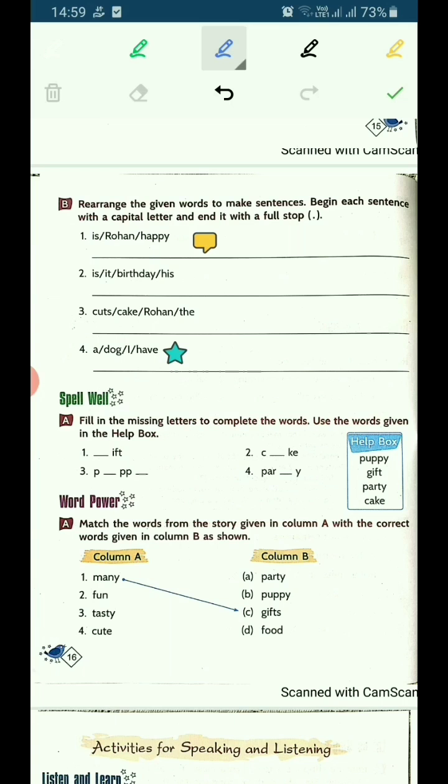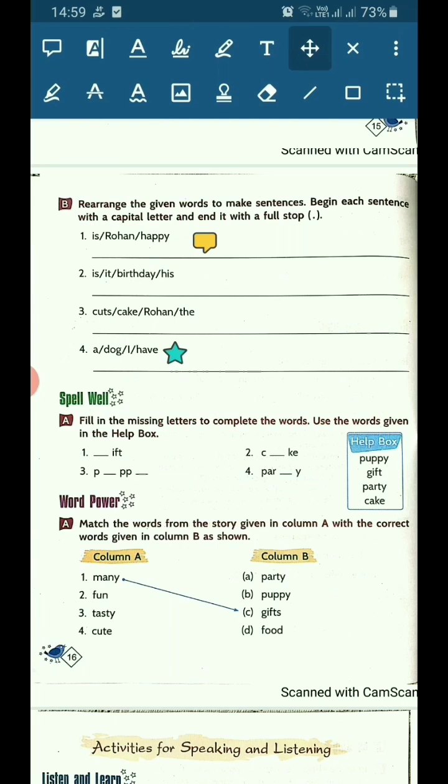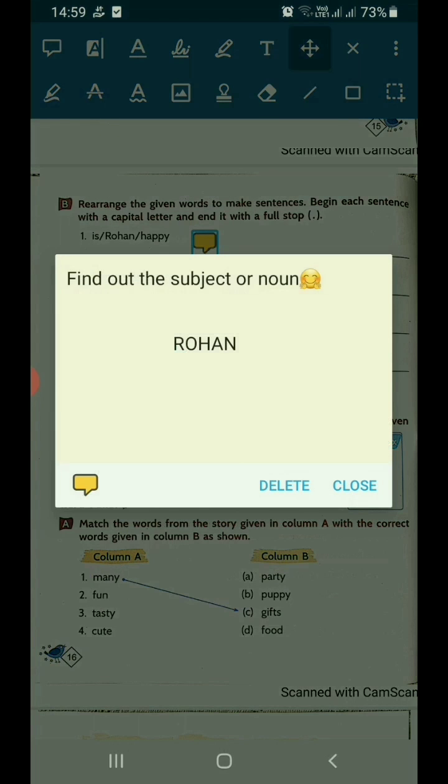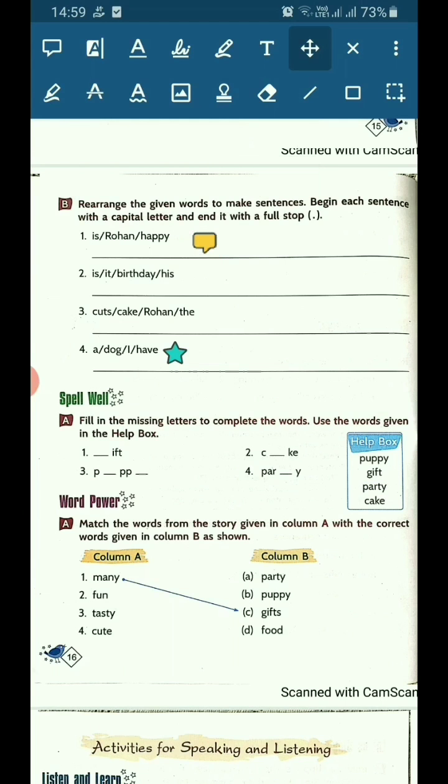Let's take a hint. The hint says, find out the subject or noun. And the noun or the subject is Rohan. So, it will come like this.